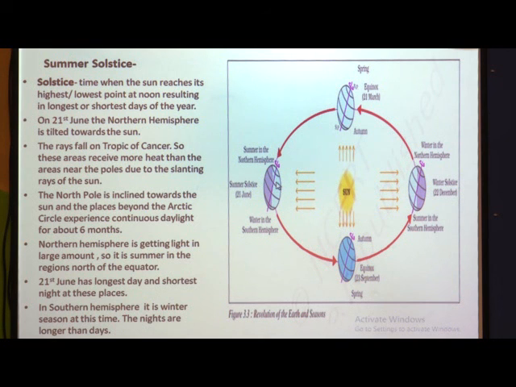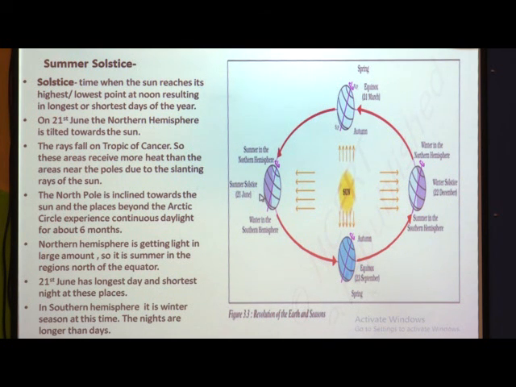The opposite will be in the southern hemisphere, which will have winter season. Here the nights are longer than the days, and this position of the earth is called summer solstice. Hope you understood, children, what we mean by summer solstice.